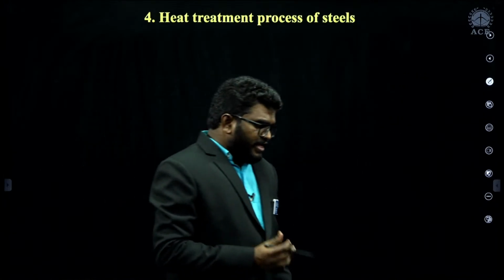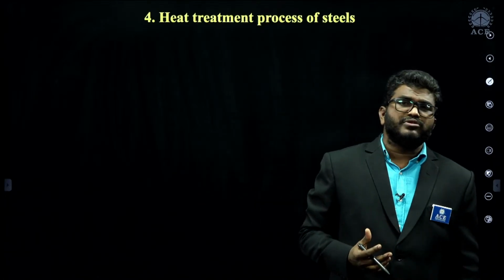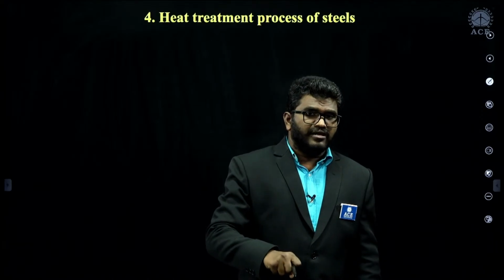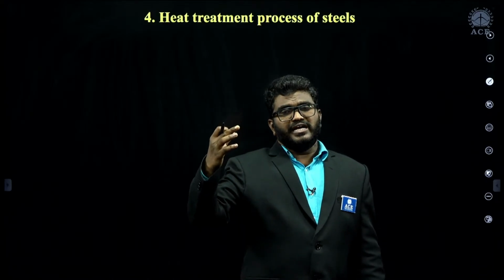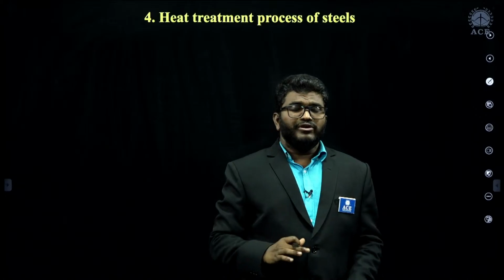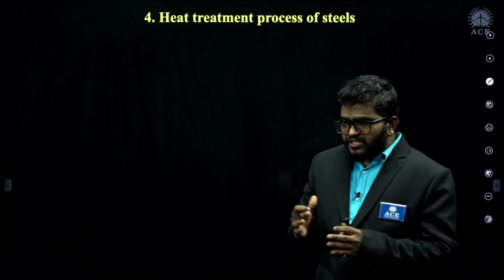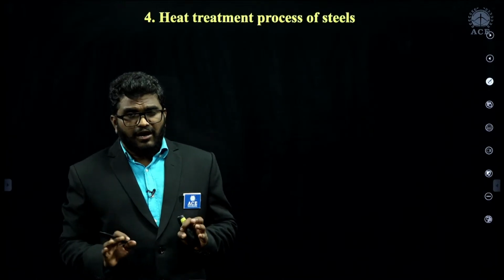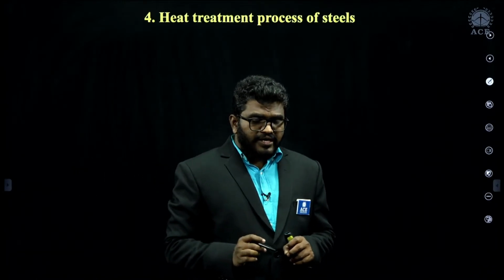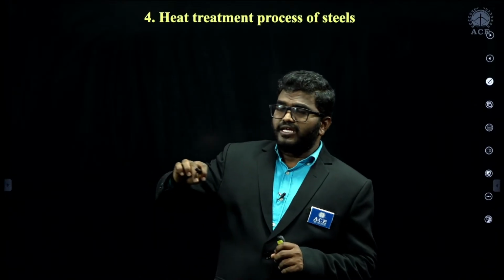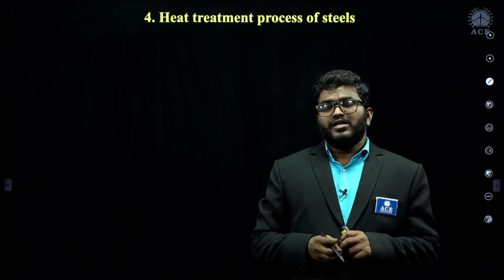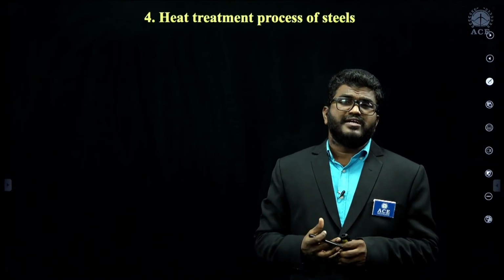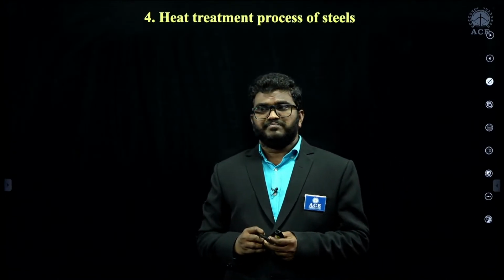Heat treatment is nothing but a way to improve the mechanical properties of a material. We heat the material up to a certain high temperature, then cool it with different cooling mediums. First, the hardening process. In hardening, we quench the material, cooling it rapidly so that martensite is formed, the hard phase.